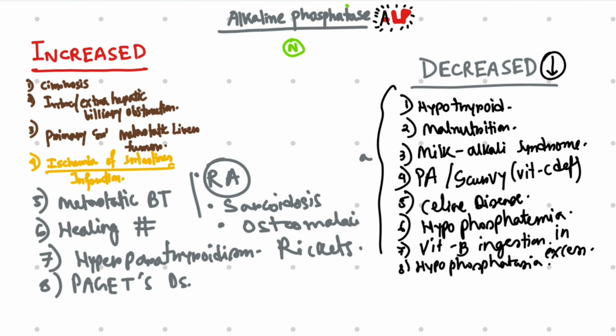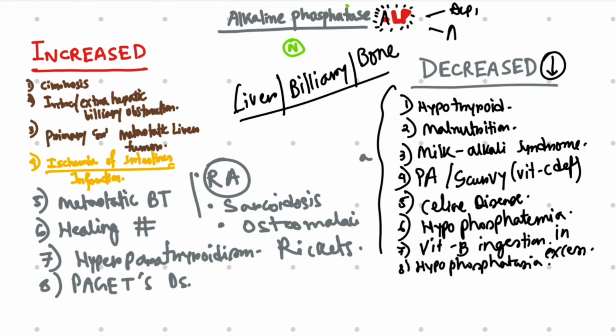Now let's go for a quick revision. Alkaline phosphatase is an enzyme which is found mainly in the liver, biliary tree epithelium and bones. It has two isoforms, ALP1 from liver, ALP2 from bones. So it is increased in case of liver cirrhosis, intra or extrahepatic causes of biliary obstruction, primary or metastatic liver tumor. In case of intestinal ischemia or infarction, it may be increased. Also in metastatic bone tumors, healing fractures, hyperparathyroidism, Paget's disease, rheumatoid arthritis, sarcoidosis, osteomalacia and rickets.